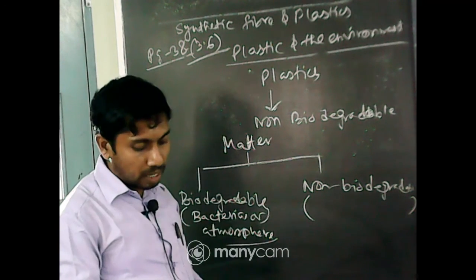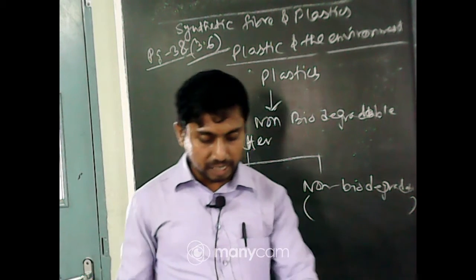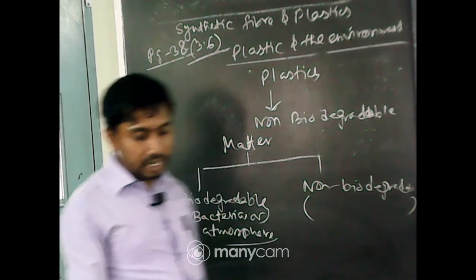Now, you follow: there is a table given in the lower half of page number 38, where types of waste and the appropriate decomposition time are given.